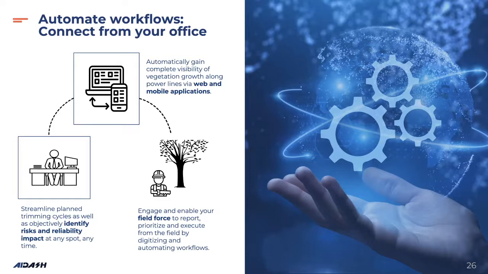You can do different kinds of assignments. You can see all that in different dashboards. So essentially through a combination of web and mobile applications, your whole workflow is optimized. You can actually work from your office while all this work is happening outside in the field, and you can manage them through the suite of web and mobile applications.